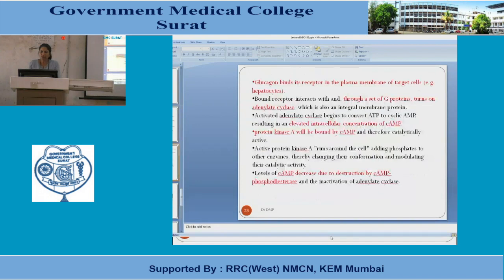So what happened here? With the increase in cyclic AMP, the protein kinase binds to the cyclic AMP. So therefore, the catalytically active mechanism is observed within the cells. Conversion of the ATP into cyclic AMP in the presence of the enzyme adenylate cyclase results in an increase in cyclic AMP. Active protein kinase A, by adding phosphate to other enzymes, changes their conformation and modulates changes within the cells.